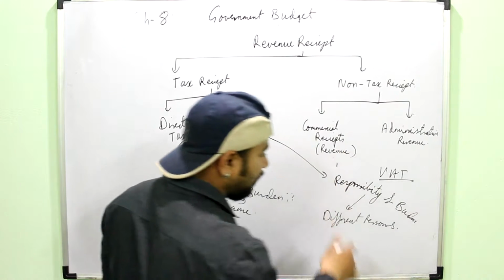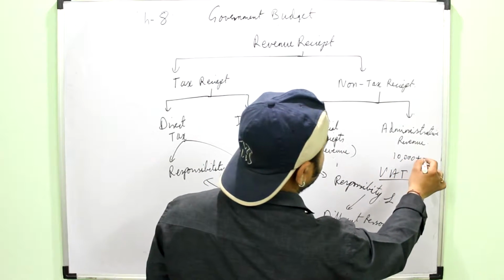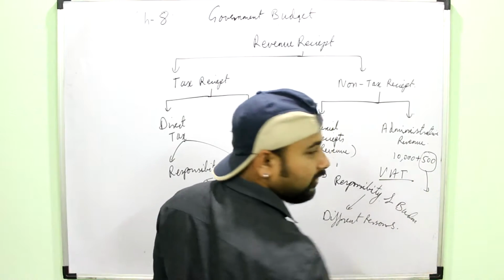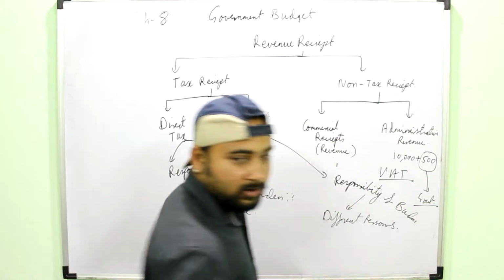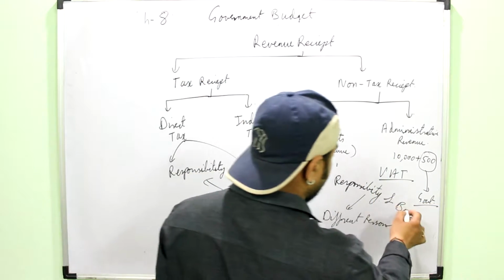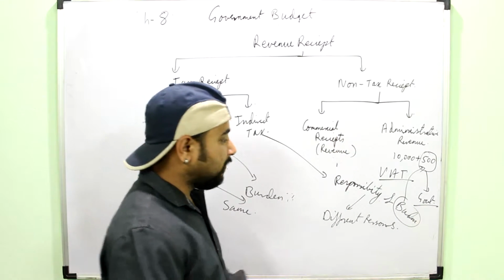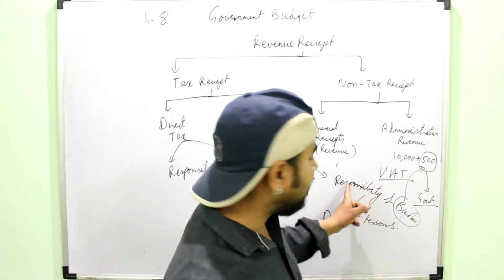Suppose you buy a mobile phone from the market for rupees 10,000 and you pay rupees 500 as the tax. Now this is the responsibility of the seller to deposit this tax with the government, but it has gone from your pocket, right? You have paid for it. So here responsibility and burden are lying on different persons. This is an indirect tax.